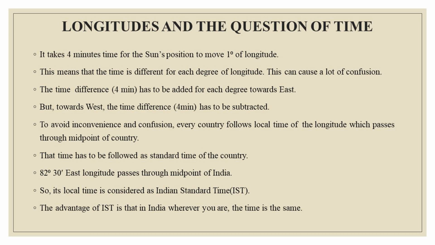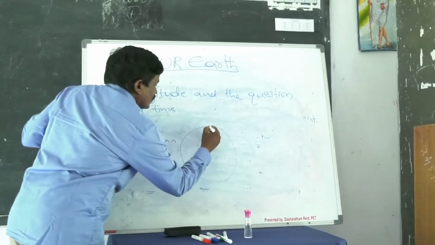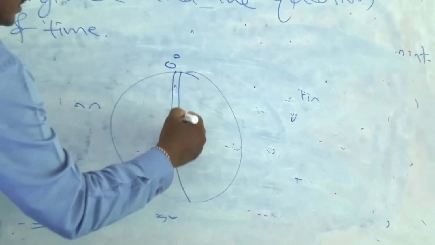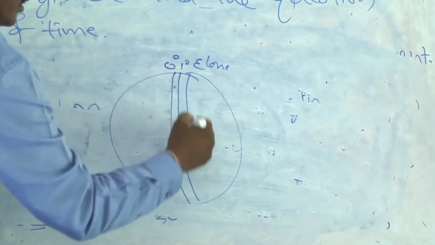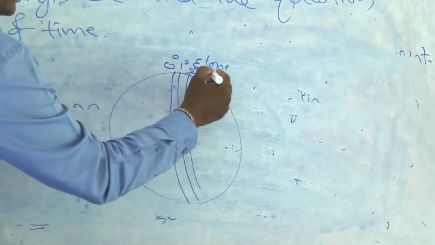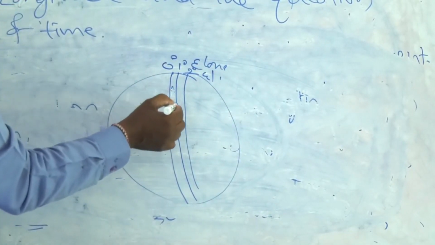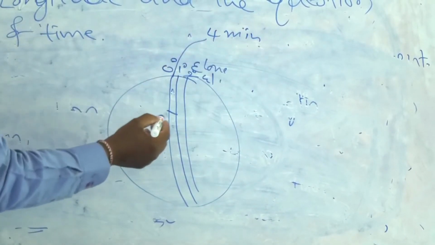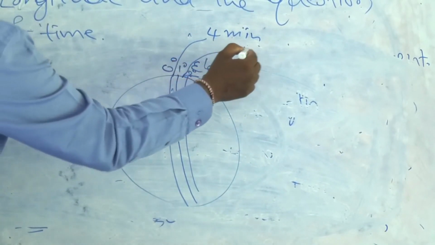So from 1 degree to another degree, 4 minutes. This is 0 degree longitude, this is 1 degree east longitude and 2 degrees east longitude. When we move from 0 degrees to 1 degree, the time difference is 4 minutes. From 1 degree to 2nd degree, there is again 4 minutes.